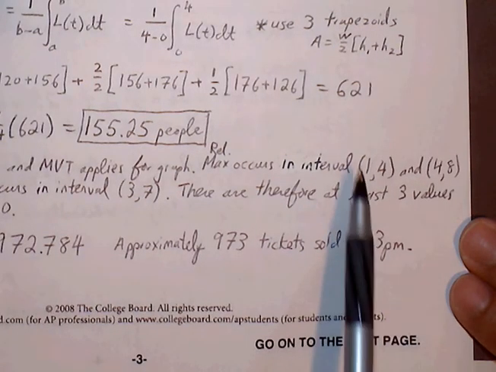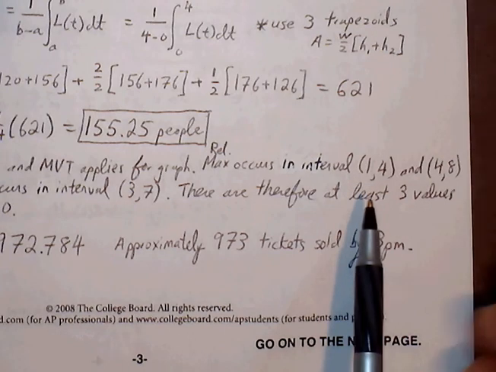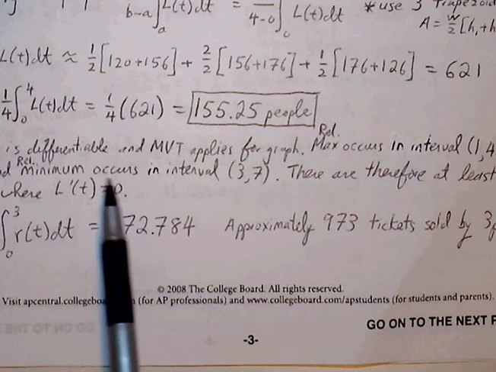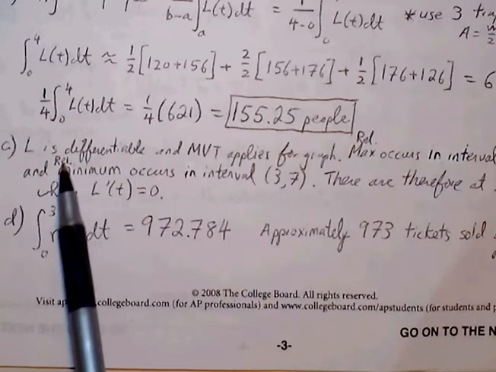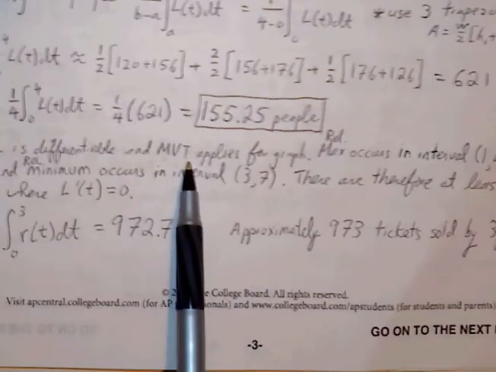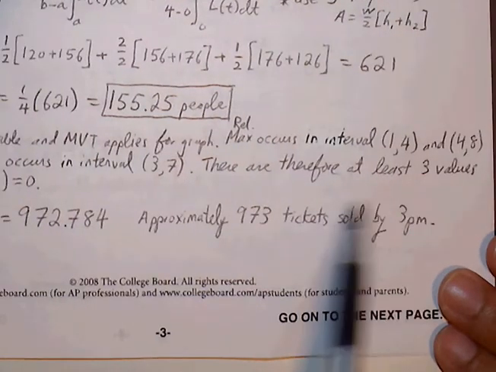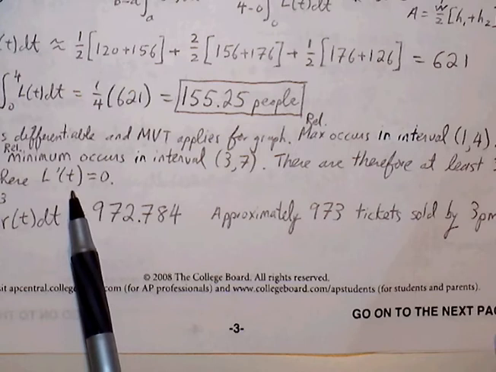We see those peaks in our values, and also we see a dip in the value, so we know there must be a relative minimum that occurs. Our function is differentiable, mean value theorem applies. So there are therefore at least 3 values where L prime of t is equal to 0.